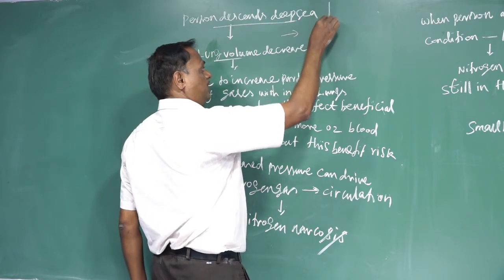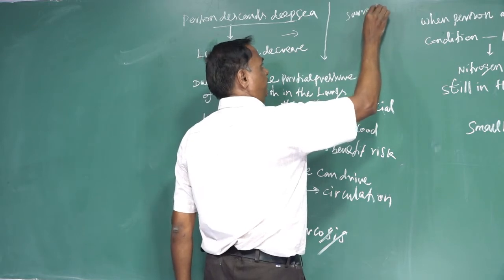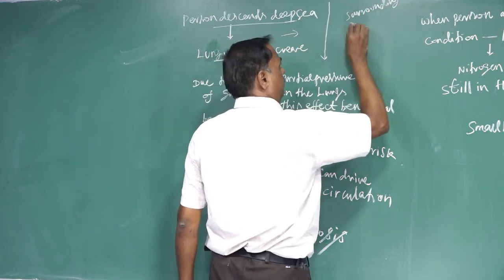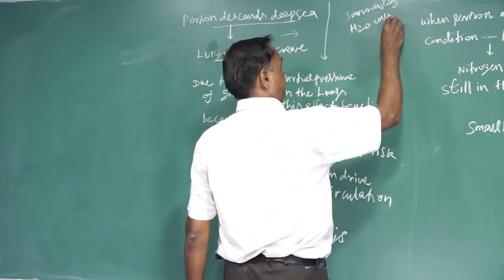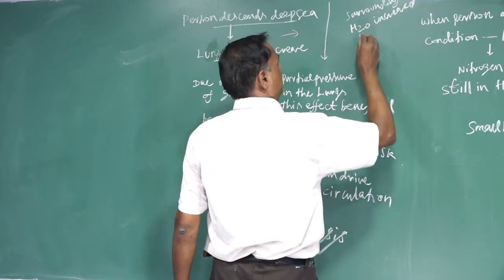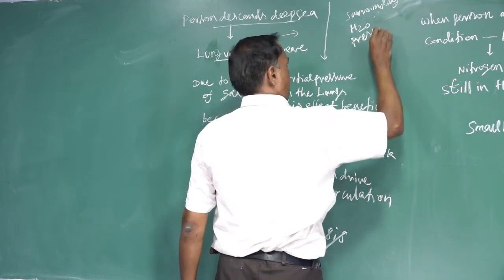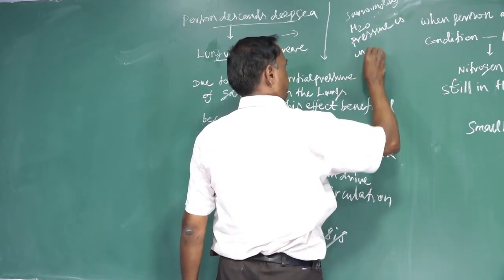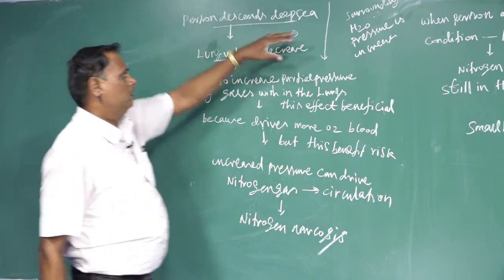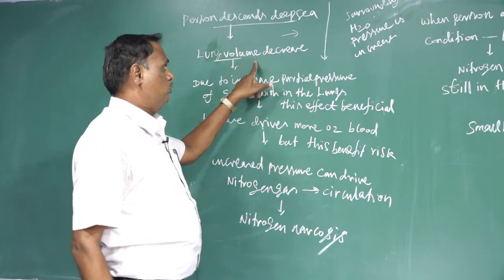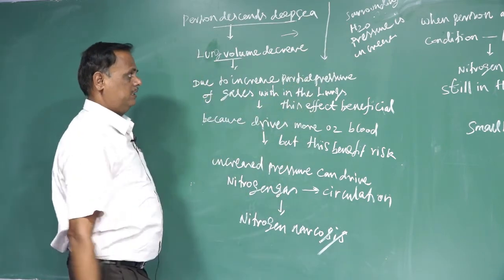When the person descends to the deep sea, the pressure of the surrounding water of the sea is increased. When the surrounding water pressure increases, lung volume is decreased.